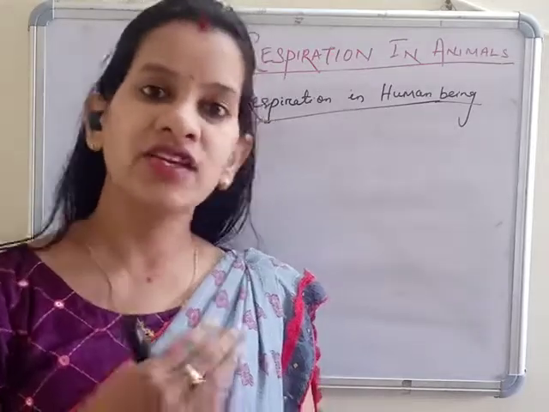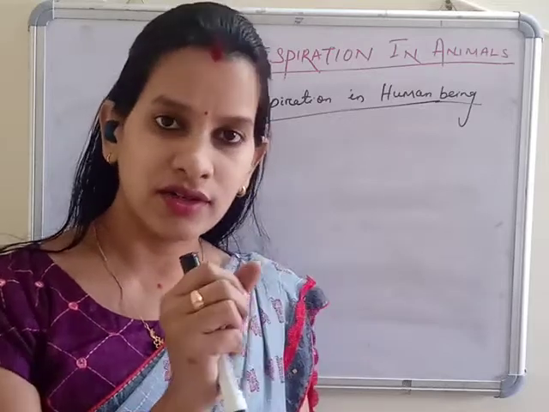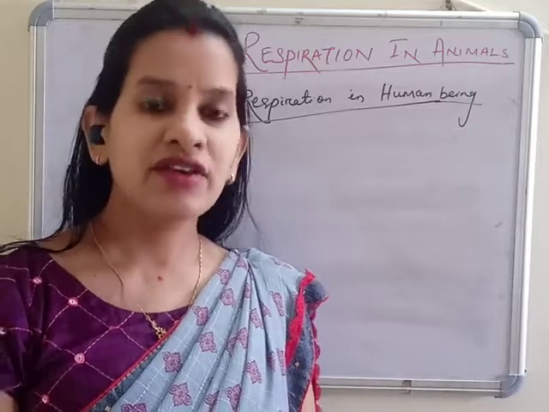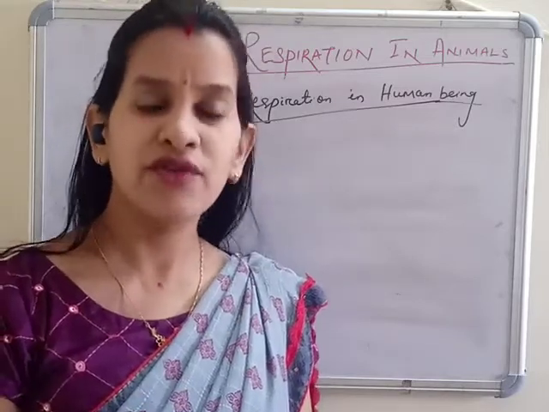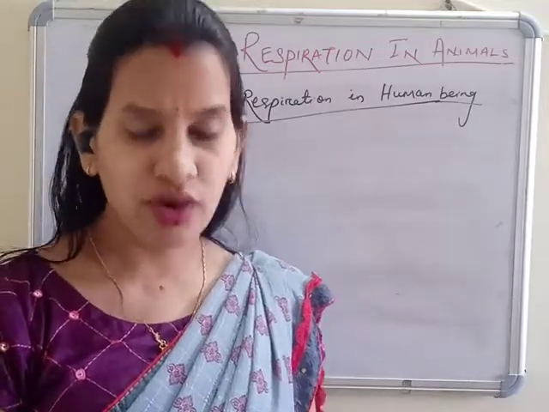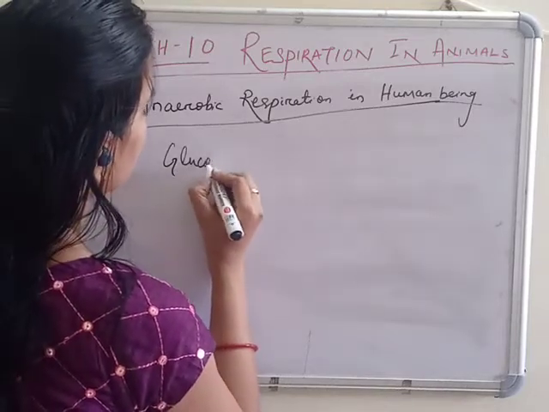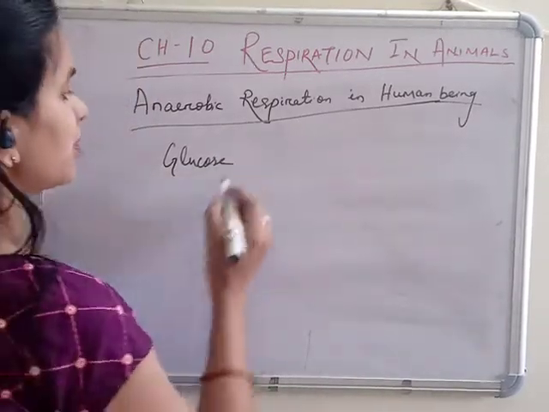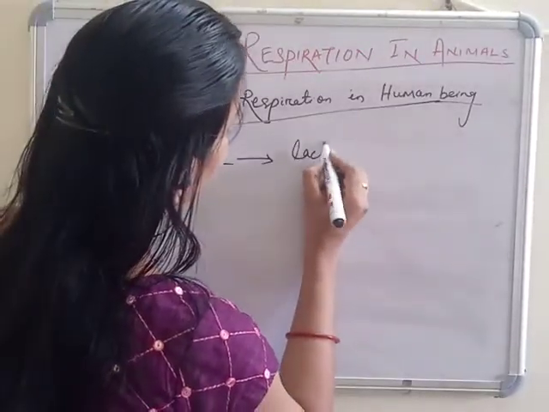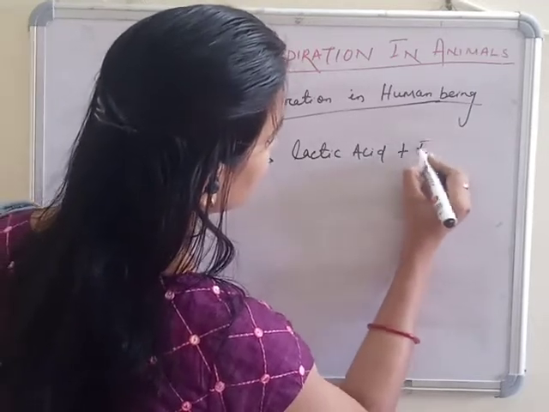As they require energy, that particular muscle or cell will respire without oxygen. And when they respire without oxygen, the product will be different. So what do they produce, let's see. When we respire anaerobically, what happens? The glucose will break down to lactic acid plus energy.